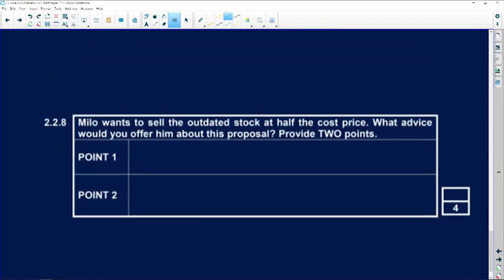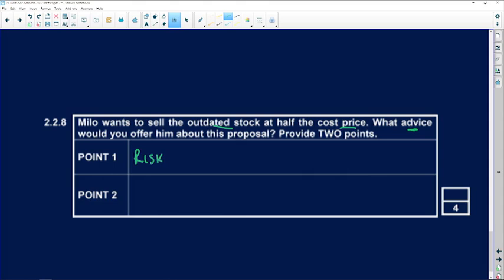Milo wants to sell the outdated stock at half the cost price. What advice would you offer him about this proposal? Provide 2 points. The stock that has expired, Milo wants to sell at half the price. So immediately, guys, what would you tell him? You're going to shout and tell him, no, Milo, you can't. You cannot sell the stock, because remember, it's obviously a risk to your customers.